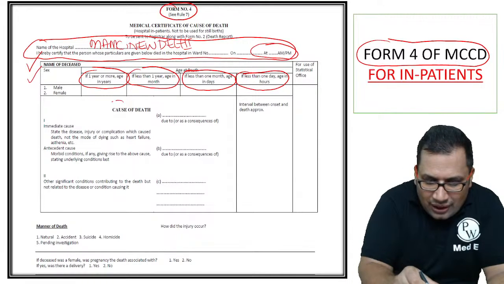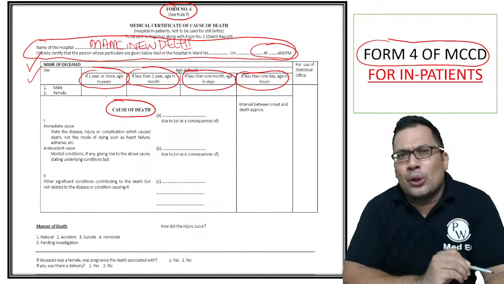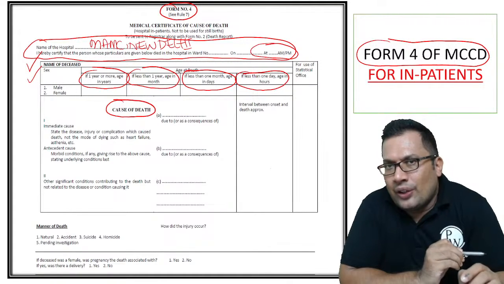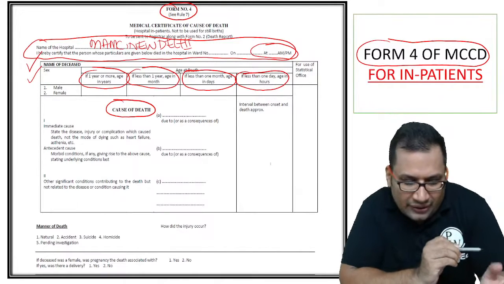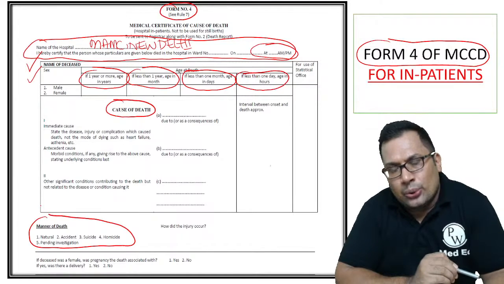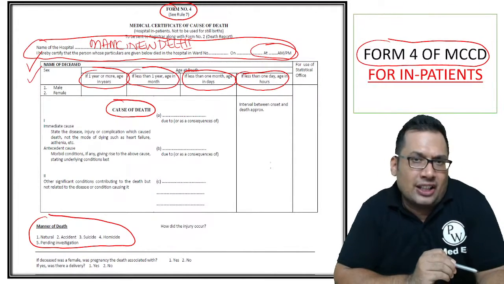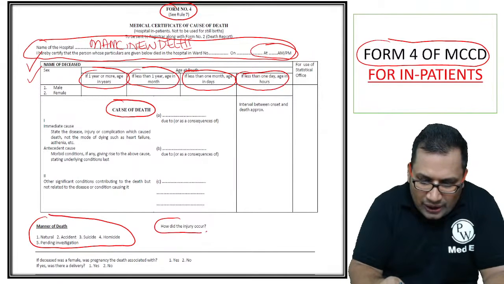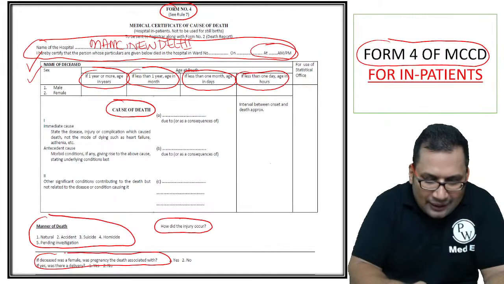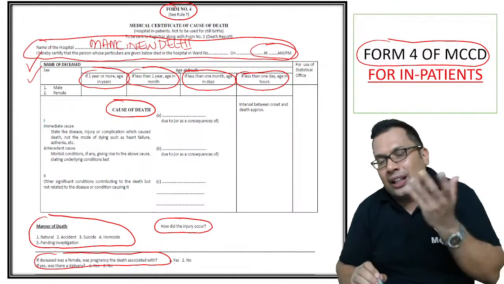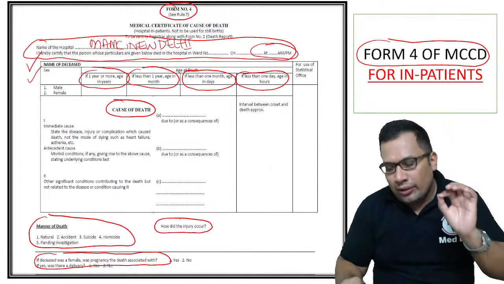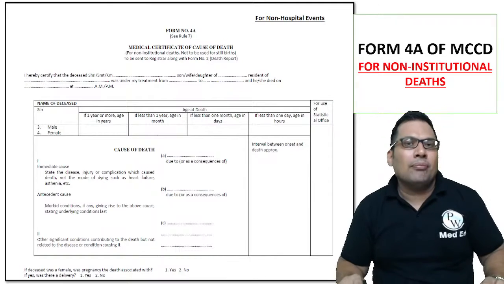Then finally comes the cause of death. Very important, okay? This is the very important aspect of your MCCD that we are going to discuss in detail in upcoming slides. Then manner of death: natural, accident, suicide, homicide, or pending investigation. How did the injury occur? Then the line whether it is associated with pregnancy or not. If yes, you can write yes, otherwise you can write no. So this is Form 4. Form 4A is also almost the same.